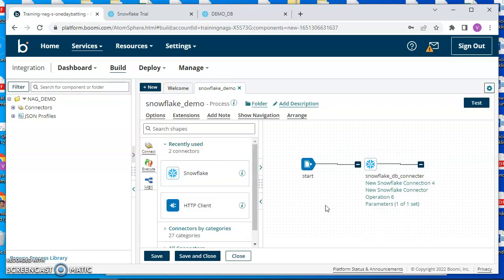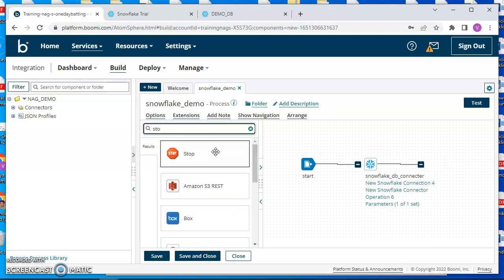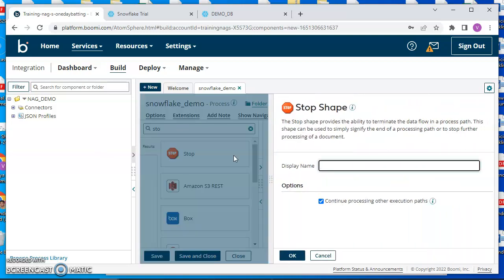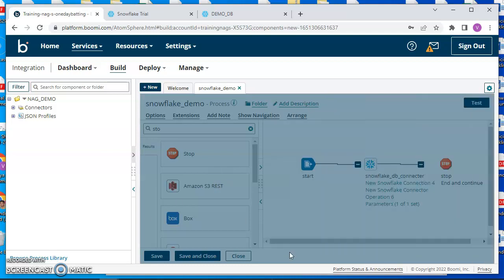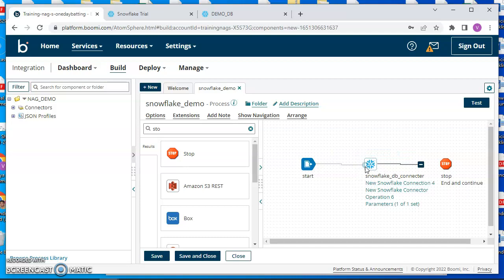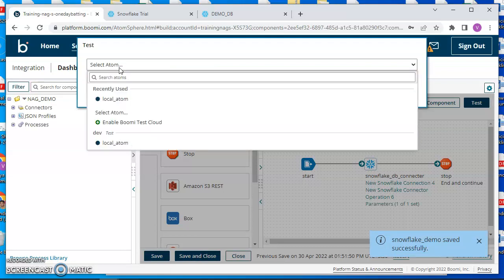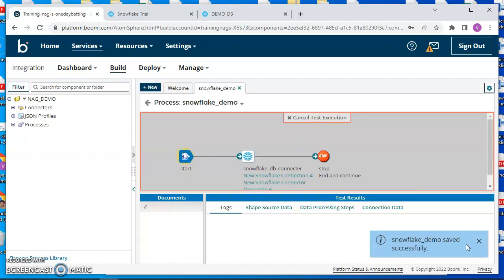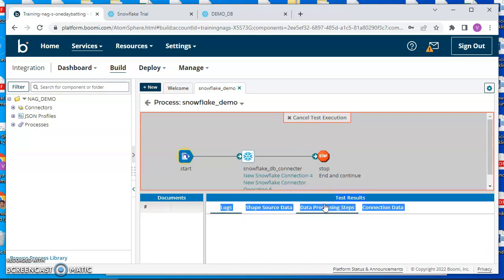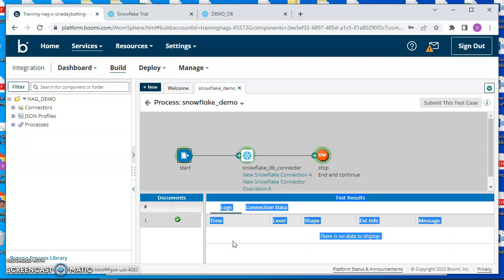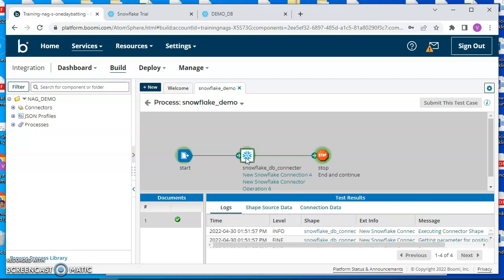Give OK, and finally add a stop shape and continue. Name it stop, and link it up. Now I'm going to test this. Let's see what we'll get. Select the atom and run test. It's running, and I can see that the test is successful.